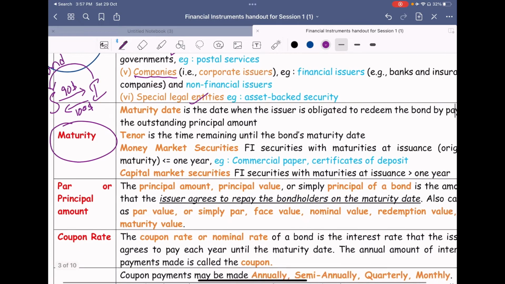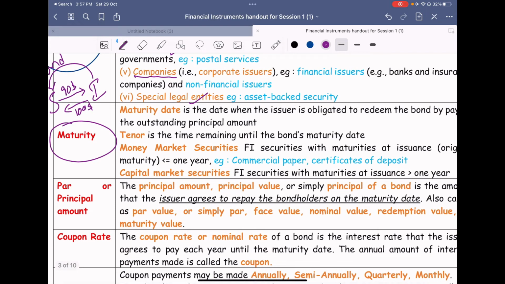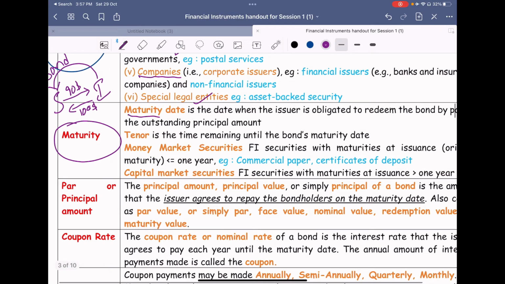So based on the maturity, the classification of fixed income securities will happen. What I mean by that? Maturity is the date by when the issuer will pay back the money to the subscriber, right? The tenor is the balance period. For example, a 5 year debenture has been issued and 2 years have already lapsed. So the balance tenor is 3 years.